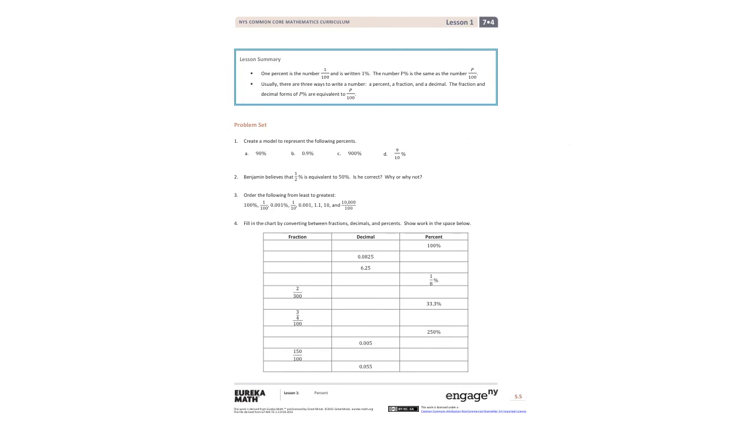So for lesson 1 today, we need to know that 1% is the number of 1 over 100 is written as 1%. The number p% is the same as the number p over 100. And usually there are 3 ways to write a number: as a percent, a fraction, and a decimal. The fraction and decimal forms of p% are equivalent to p over 100.